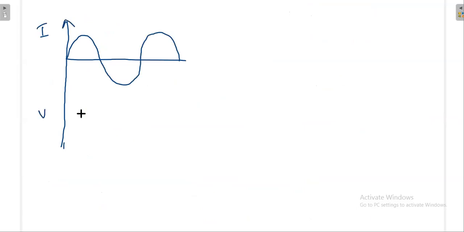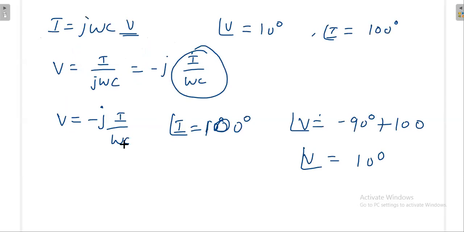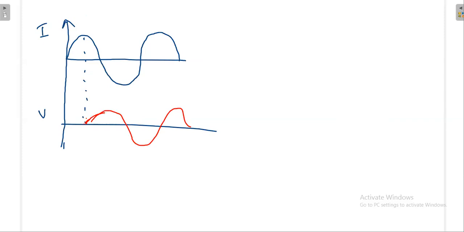Similarly again, here instead of voltage I have taken the current. Now voltage is there, definitely it will lag. If I take the same scenario, then it will lag by 1/4 second, then it will start here only. Now I am drawing here. Now what is there mathematically? V is equal to minus J into I by omega C. So V is equal to minus J I divided by omega C.